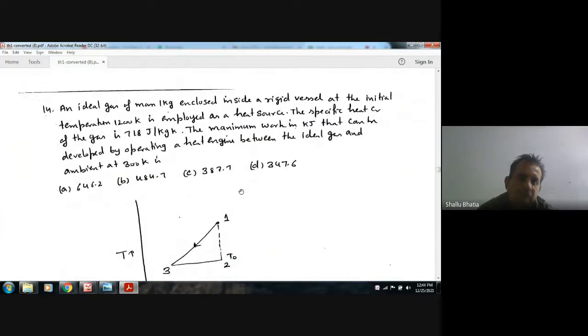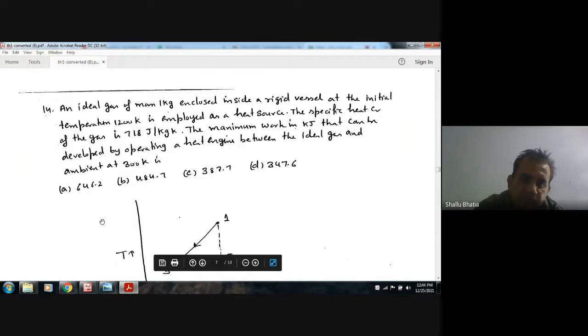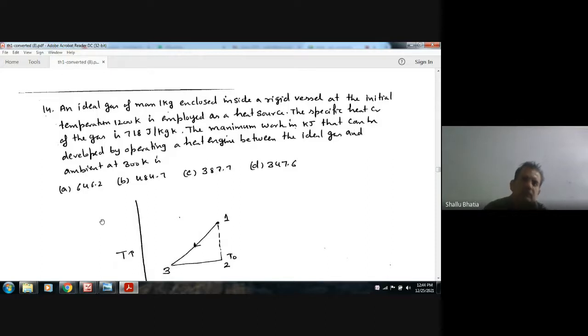Next, an ideal gas of mass 1 kg enclosed inside a rigid vessel at initial temperature 1200 degrees Kelvin is employed as a heat source. The specific heat Cv of the gas is 718 joule per kilogram per degree Kelvin. The maximum work in kilojoules that can be developed by operating the heat engine between the ideal gas and ambient